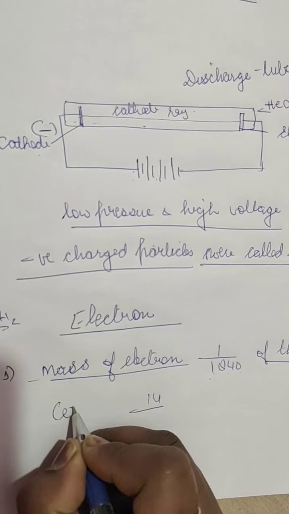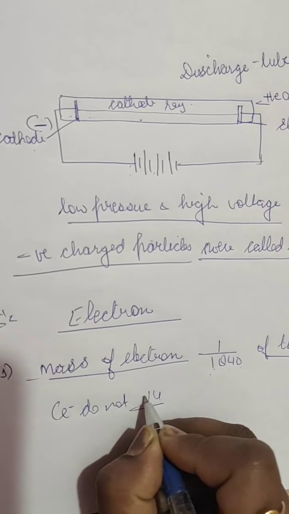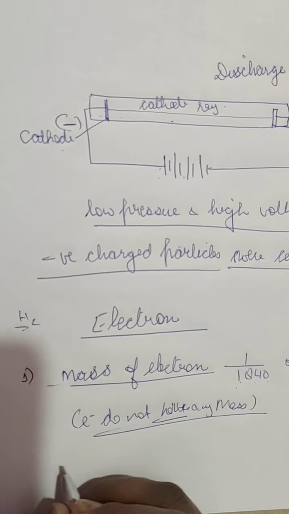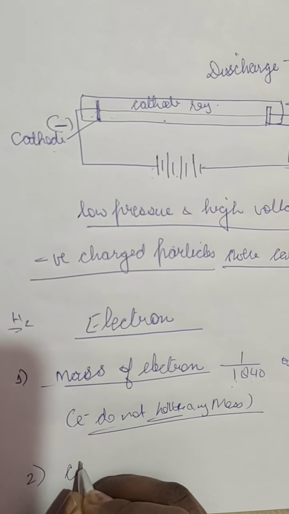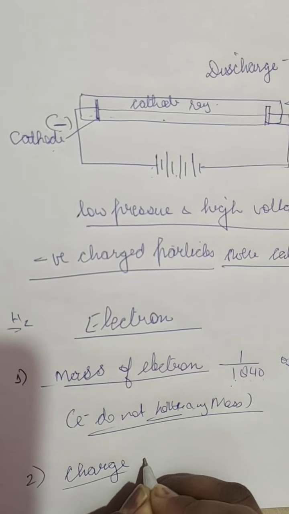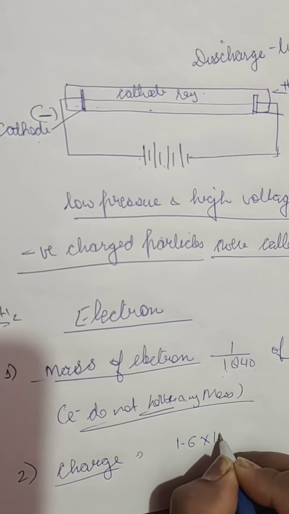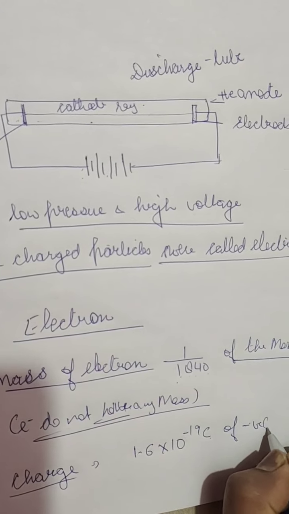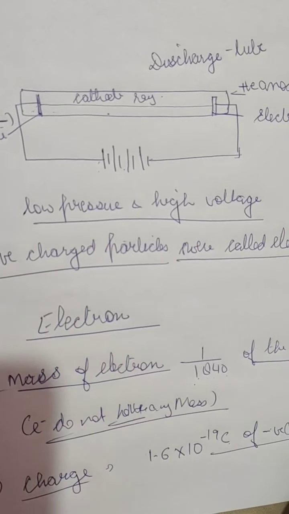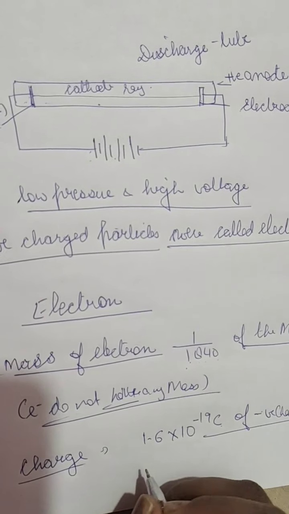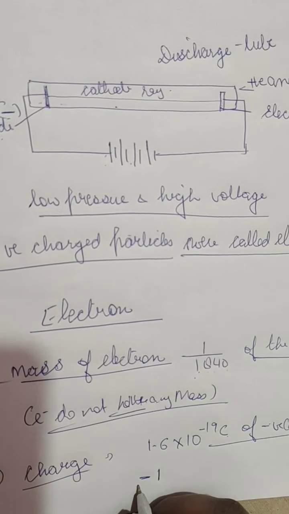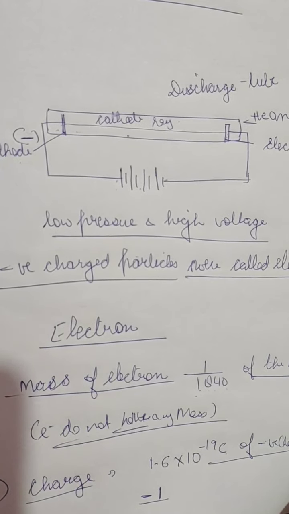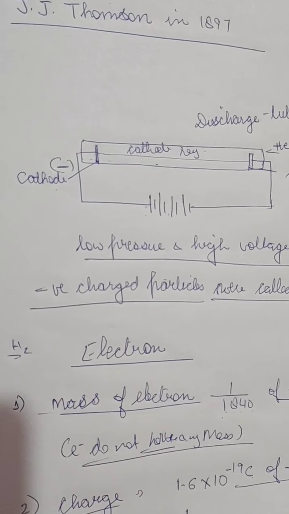So electrons do not have any mass, but electrons do have charge. An electron has 1.6 into 10 to the power minus 19 coulomb of negative charge in it. This is considered as one charge, so it has minus 1 charge. Electron is believed to have minus 1 charge. So an electron does not have any mass, but it has charge.